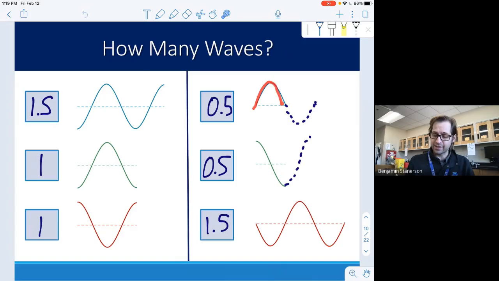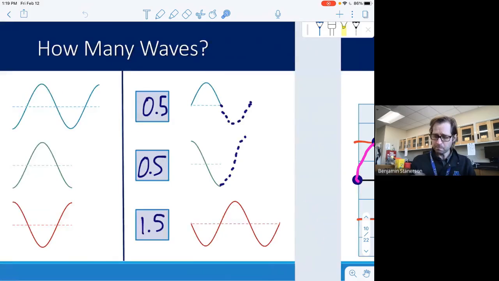Half of that is just half a wave. This is also half a wave because it's having this quarter of the wave plus this quarter of the wave added together. And this one adds that, once again, the full wave is up to this point plus another half. So that's 1.5. I do want you to get pretty familiar with looking at these images, figuring out how many waves you have, and that's going to help us determine things like wave speed and other quantities as we're calculating those out.